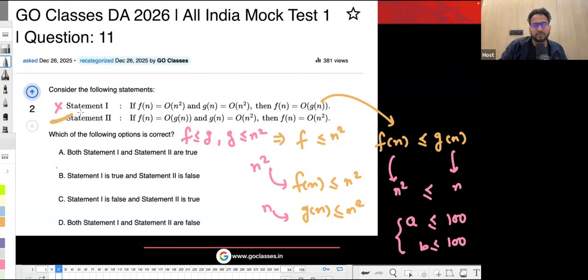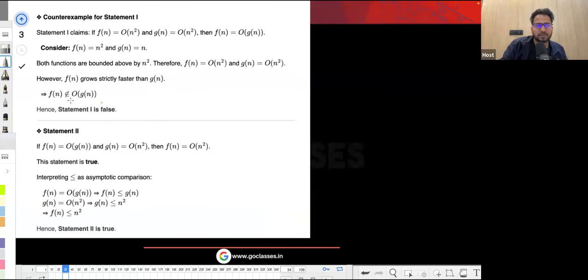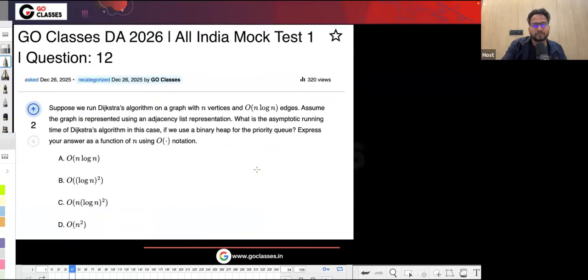So statement one is false and statement two is true. So C should be the correct answer. Statement one is false, statement two is true. That's why C is the correct answer. Great. Now let's move to this question.